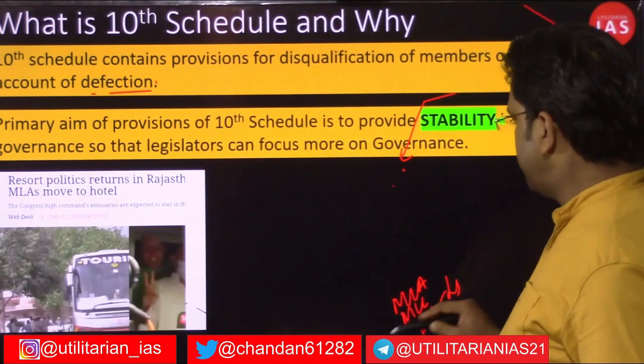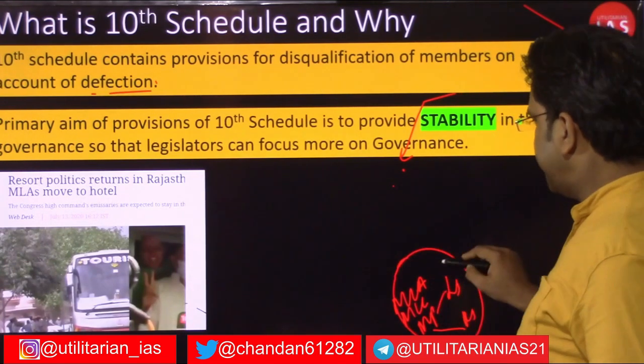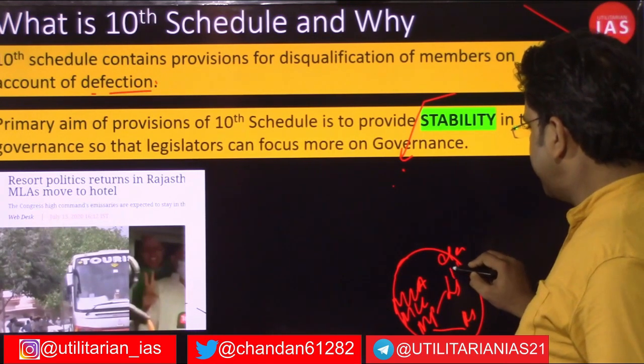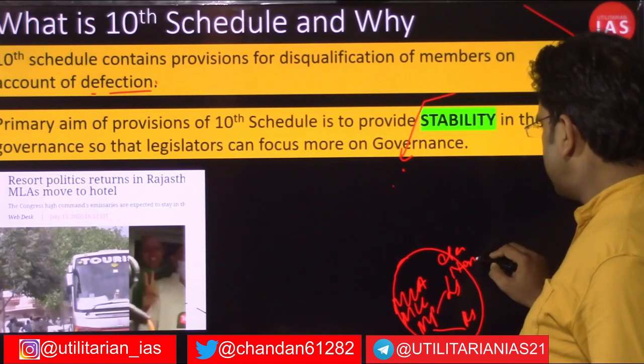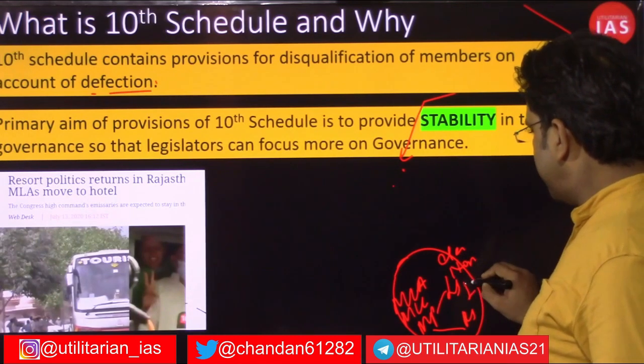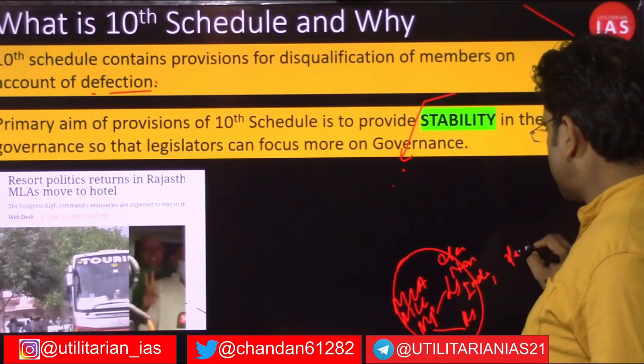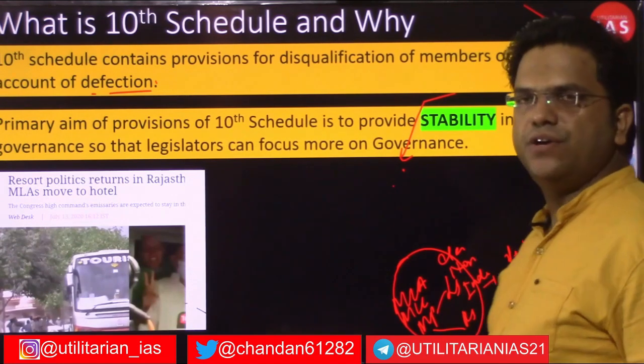And it is not only talking about the elected members, it also deals with the nominated members, and with the independent members, the ones who do not belong to any party.